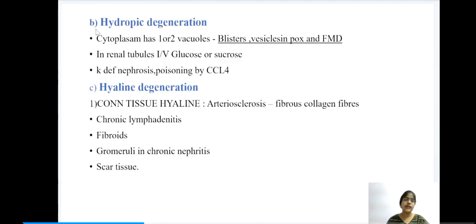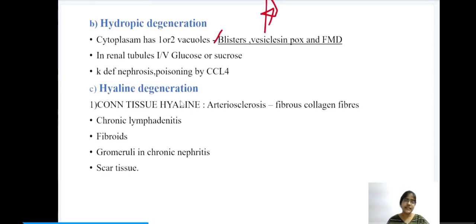The next one is hydropic degeneration. In hydropic degeneration, the cytoplasm has one or two vacuoles. The classical example for this hydropic degeneration is blisters, vesicles in diseases like pox and FMD, which is again very important.